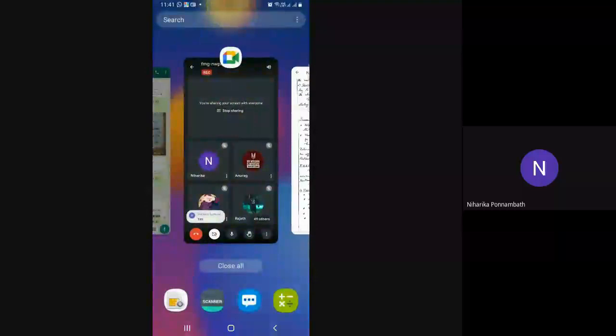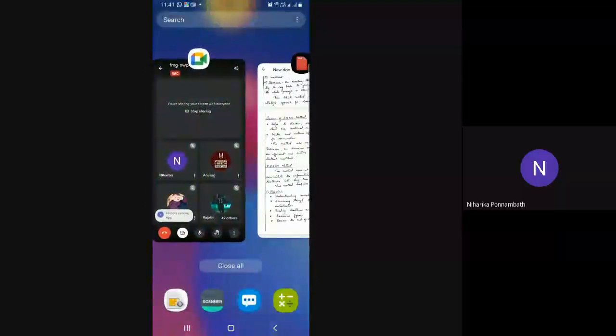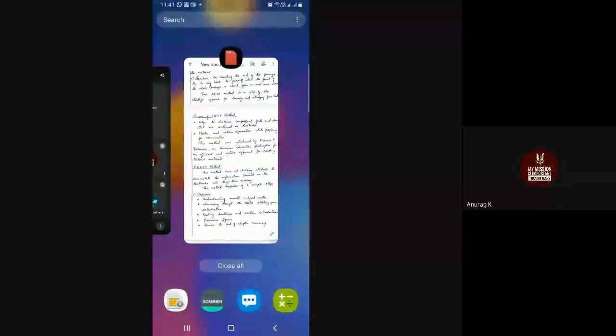Now, can you see the screen? Please unmute and answer. I can't see the Google Meet screen. If you put it in chat, I won't be able to see.